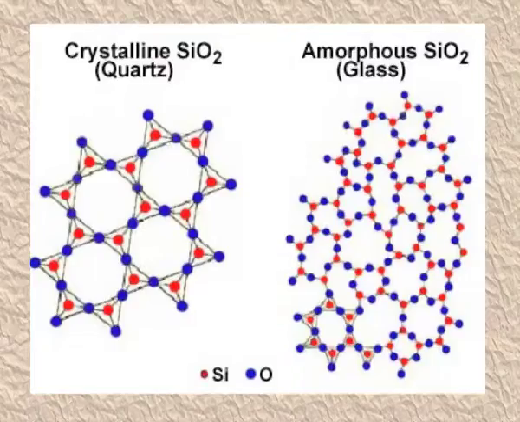Quartz and glass, both are made up of silicon dioxide. The basic unit of quartz and glass is same. But quartz is a crystalline solid because SiO2 is arranged in a very ordered arrangement and this orderedness is throughout. So it becomes a crystalline solid. But when this SiO2 unit is randomly arranged, there is no orderness, it becomes glass. Glass is an amorphous solid and quartz is a crystalline solid.